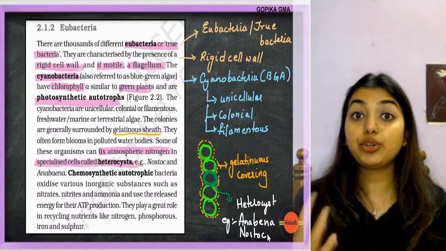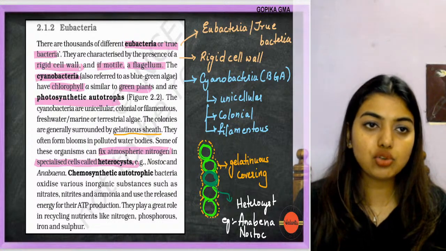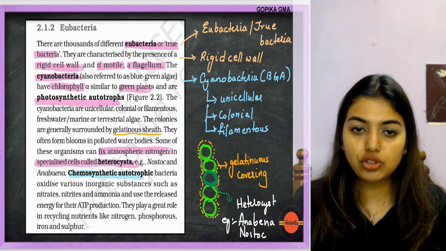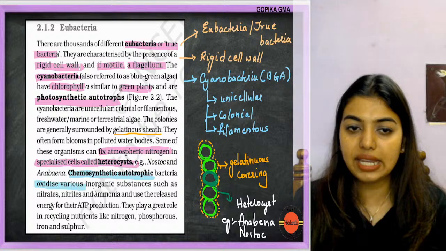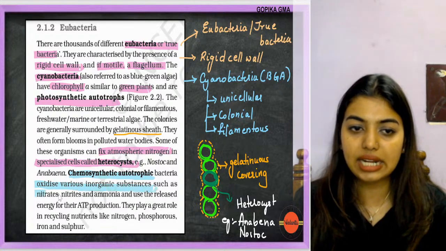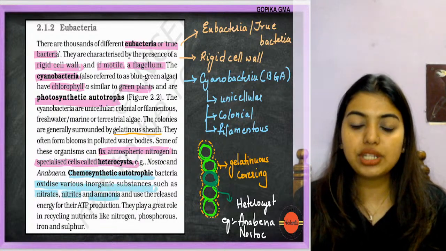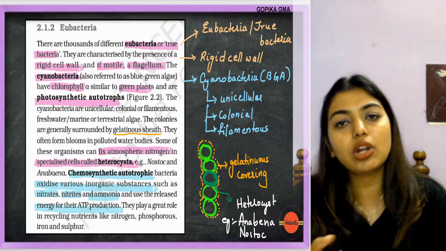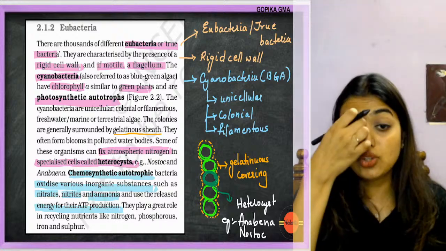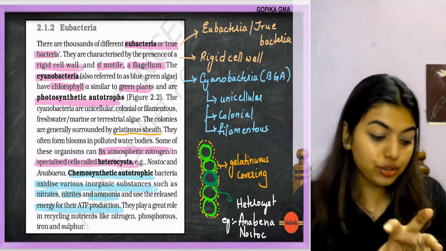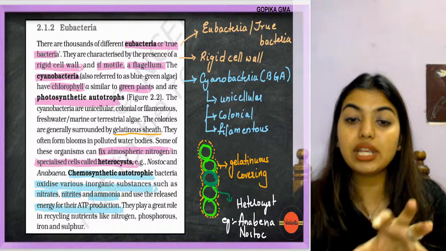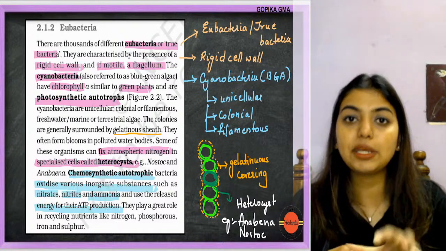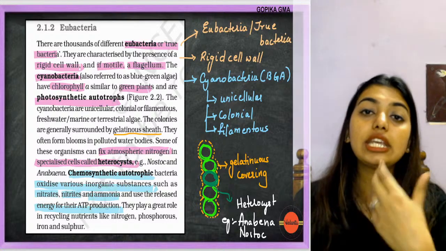And now we are going to chemosynthetic. We have been talking about it so much and we have not gone into it, no? So look here. Chemosynthetic autotrophic bacteria oxidize various inorganic substances such as nitrates, nitrites, and ammonia, and are used to release energy for ATP production. Main job is what? I make food for ATP, right? So what are these bacteria going to do? They are going to take the nitrites, nitrates, ammonia, and utilize them to release or form ATP. This kind of synthesis is called chemosynthetic autotrophs.